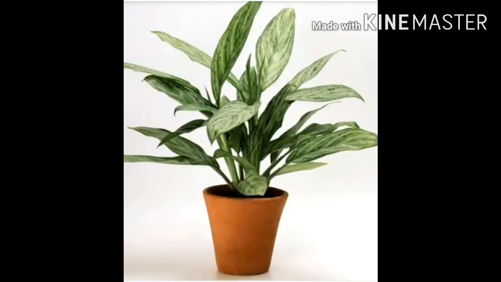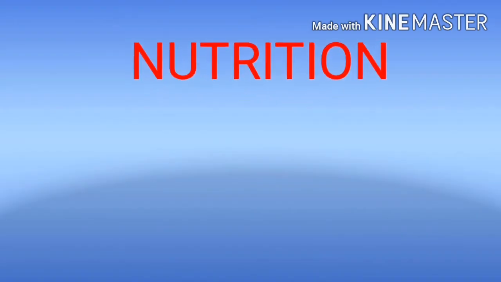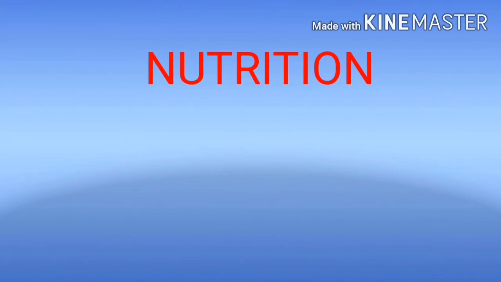All living organisms directly or indirectly depend on plants for food. How do plants prepare their own food? In the previous classes, you have studied photosynthesis. That is, using carbon dioxide, water and air from their surroundings, in the presence of chlorophyll and sunlight, plants prepare their food. Mode of taking food by an organism is called nutrition.